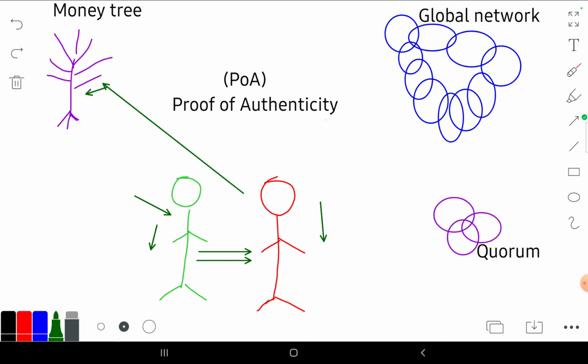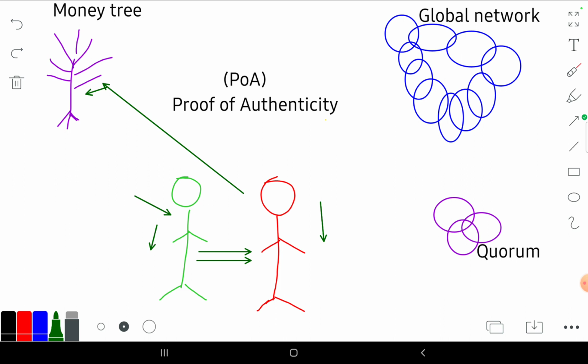What will Mr. Red do? Mr. Red already knows this money is in the money tree. That has been guaranteed, but Mr. Red needs to tell the world that there's a change in ownership, that whatever Mr. Green has is no longer valid. This is how you prevent double spend.